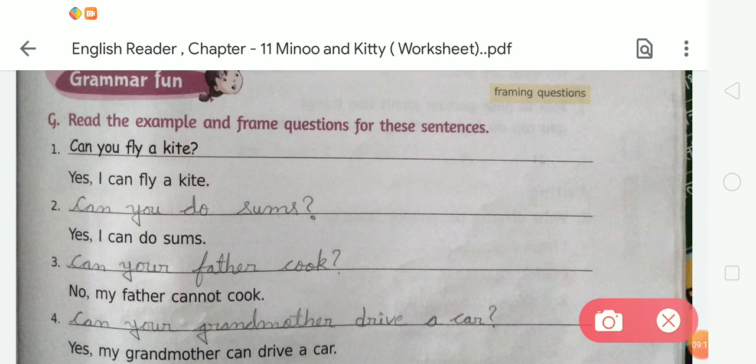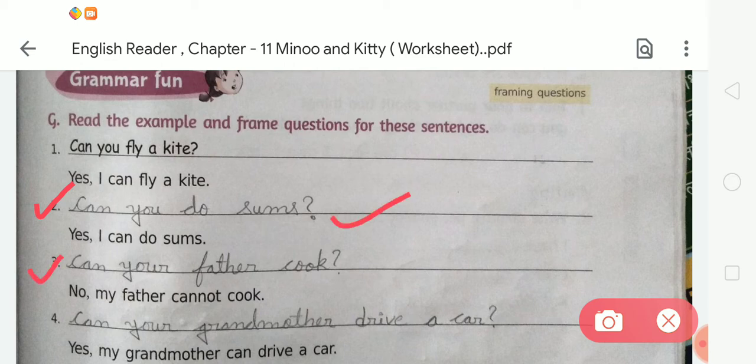sentences. Okay, students, here is the first example. According to the first example, we have to frame the question. In first you can see there is, yes, can you fly a kite? So the sentence is, yes, I can fly a kite. In second, you can see there is, yes, I can do sums. So we have to write the question according to the given sentence. So here we have to write, can you do sums? Can you do sums? Okay.